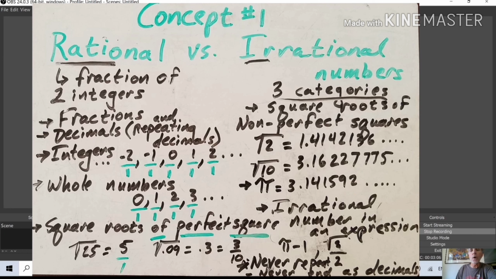Pi, 3.141592, and it keeps going and going and going. And it's an irrational number. It cannot be written as a fraction. These cannot be written as a fraction. And the last category of irrational numbers is really using an irrational number in an expression. So pi minus 1, of course, 3.141592 minus 1 would be 2.141592, blah, blah, blah. And so that also would be irrational.